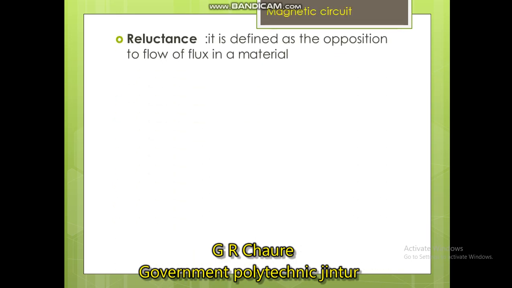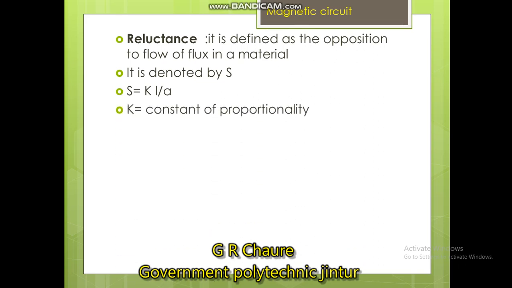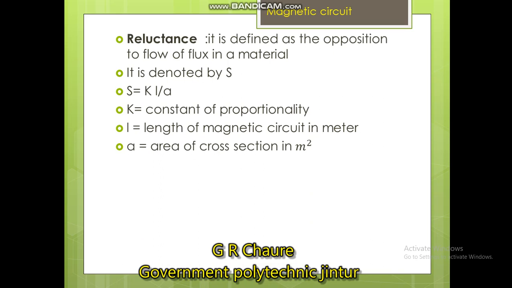Then the next is the reluctance. What is meant by reluctance? Reluctance is defined as the opposition to the flow of flux in a material, like a resistance. Resistance in an electrical circuit is like reluctance in a magnetic circuit. It is denoted by capital S, and S is given by S is equal to K into L upon A, where K is the constant of proportionality, L is the length of the magnetic circuit in meters, and A is the area of cross section in square meters.